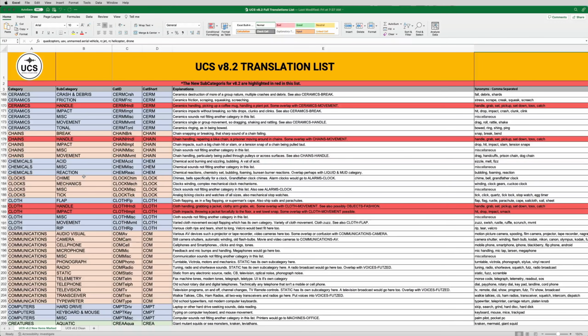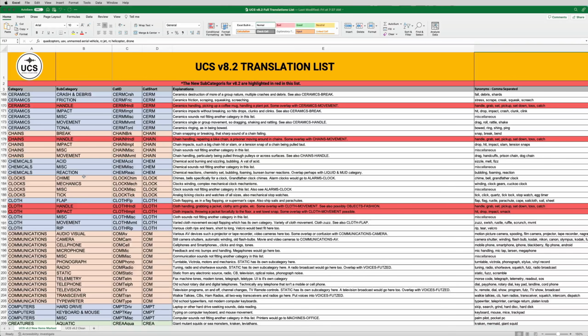Now here you see this subcategory called handle. I've added this to pretty much all of the material categories like ceramic, glass, wood, metal, plastic. We had a movement category, but movement sort of implied objects of plastic or objects of ceramic moving around. But we didn't really have a way to describe when somebody's just handling something, picking something up, setting it down, holding it in their hands, transferring it between their hands. We had guns handling or guns handle. So I realized that maybe a handle subcategory was a smart thing to add to the material categories. So a lot of the number of new subcategories is really the addition of this handle category.